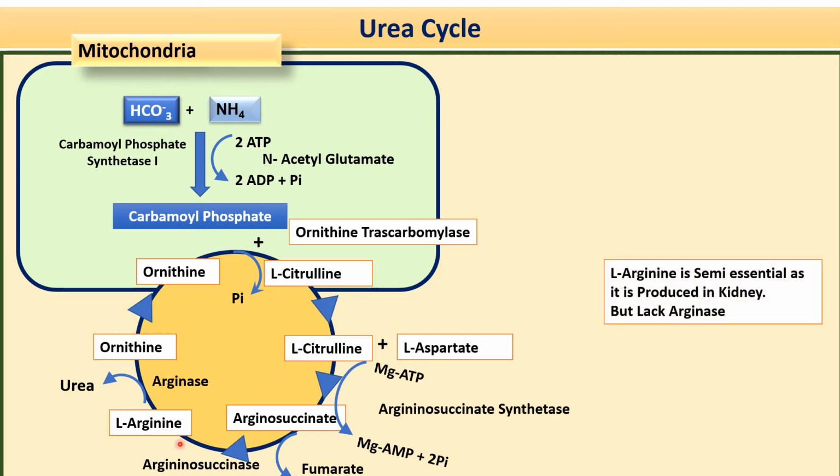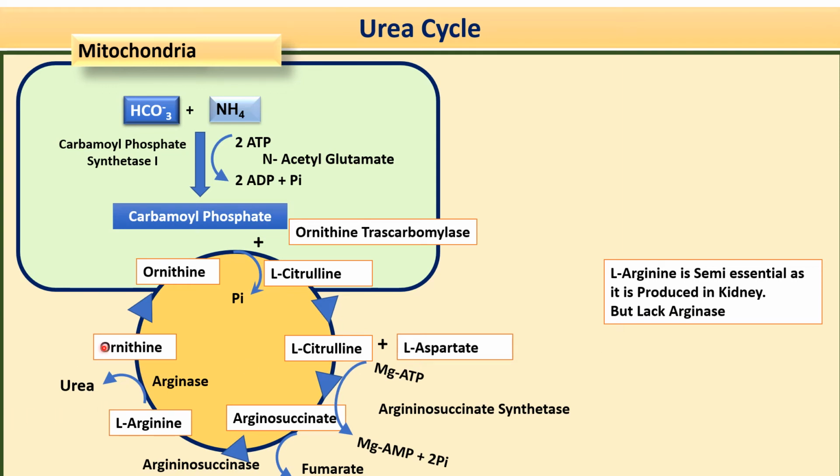But in our kidney, the same cycle takes place and there is a formation of arginine, but the enzyme required for cleaving this arginine, arginase, is absent here. That's why a small amount of L-arginine is synthesized in the kidney, and that's why it is called a semi-essential amino acid.